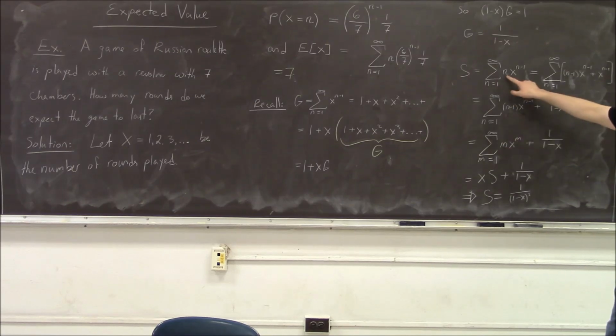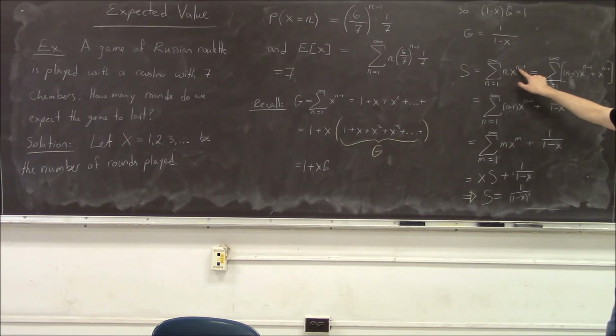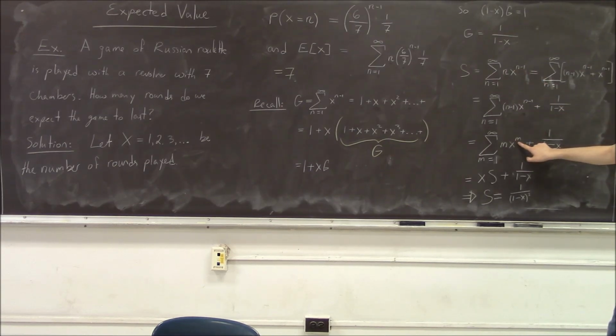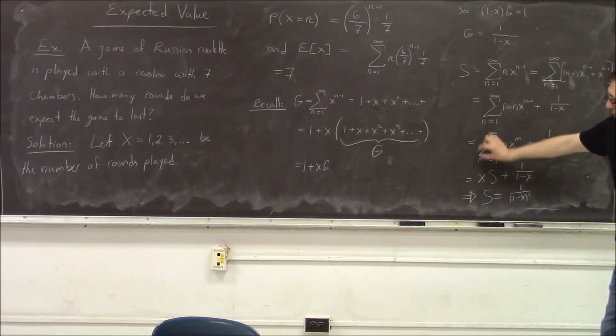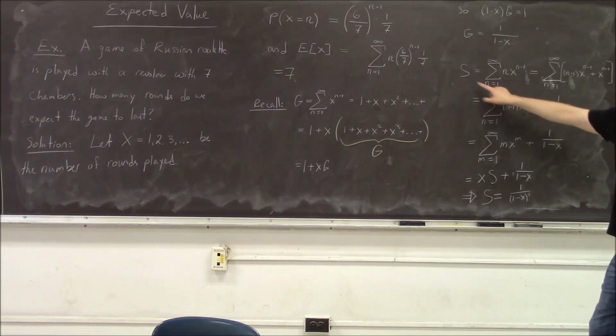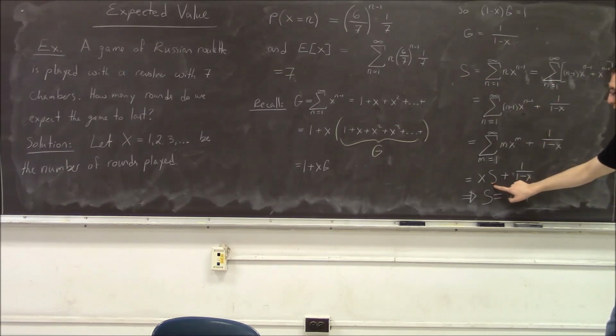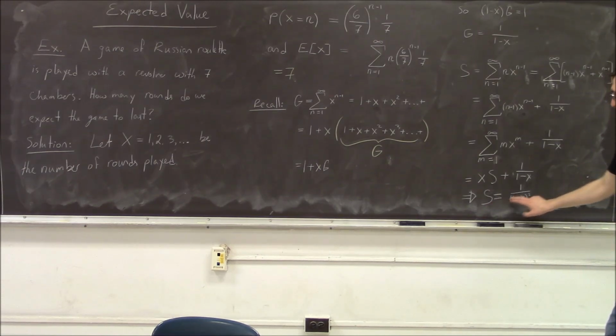It now looks very much like the original sum, except here x used to be to the power of 0, and now x begins with the power of 1. So I can just factor out the x, and I see that this sum is nothing more than x times my original expression. Therefore, the original expression equals x times the original expression plus 1 over 1 minus x. Solving basic algebra, you get that s equals 1 over 1 minus x squared.